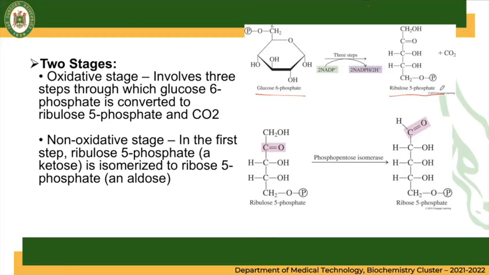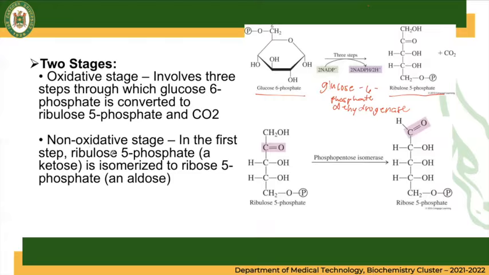So this is a dehydrogenation process where we use the enzyme glucose 6-phosphate dehydrogenase. It catalyzes the irreversible oxidation of G6P to ribulose 5-phosphate. So this is regulated at the G6PD reaction.